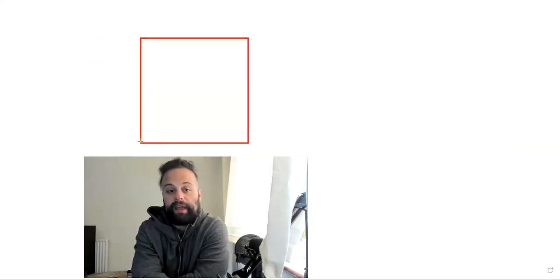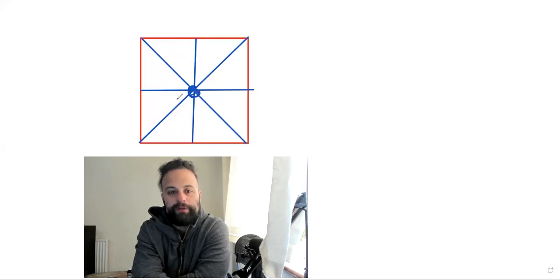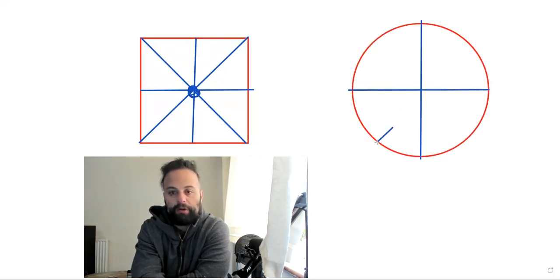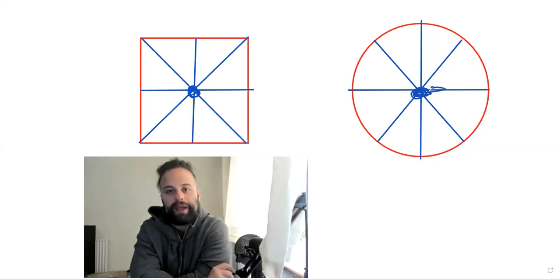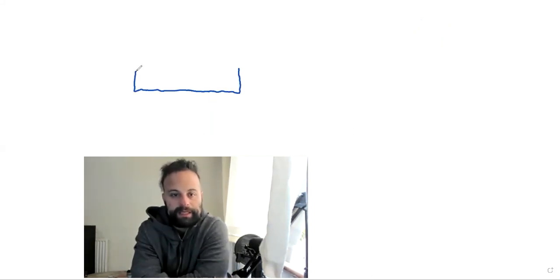So if I have a square like so, the center of mass is where all the lines intersect one another, which in this case is going to be right over here. For a circle, if I draw diameters, the center of mass or center of gravity is going to be right in the middle.